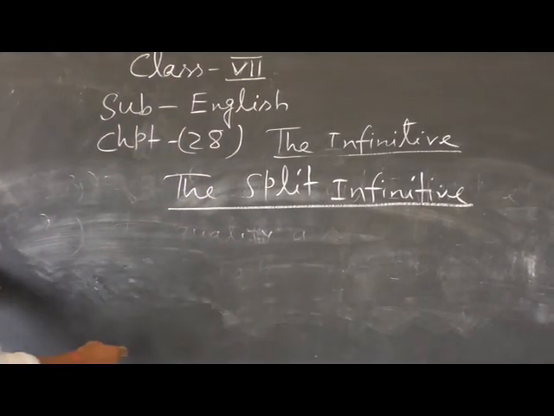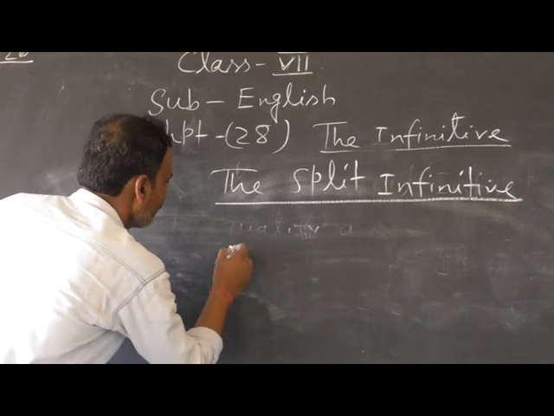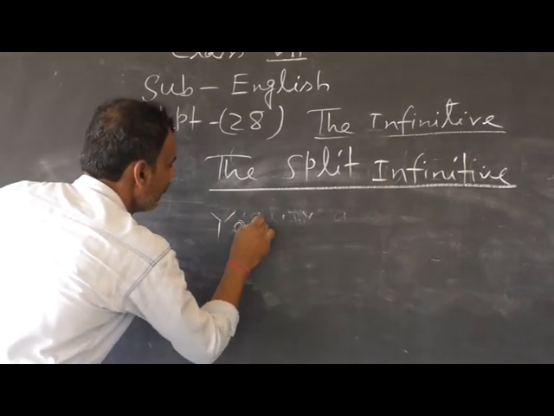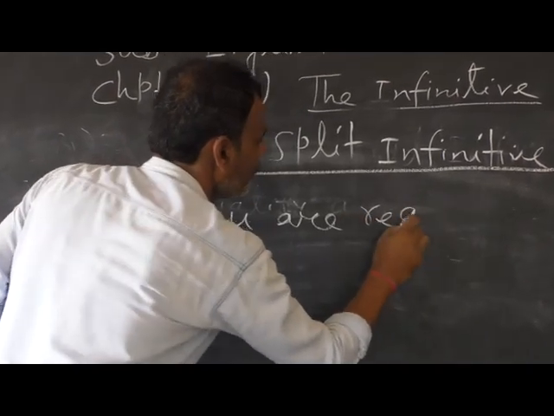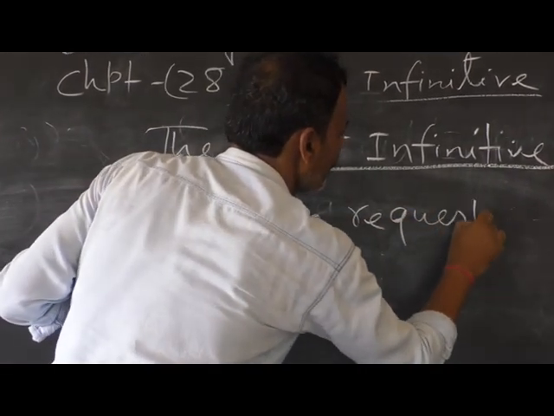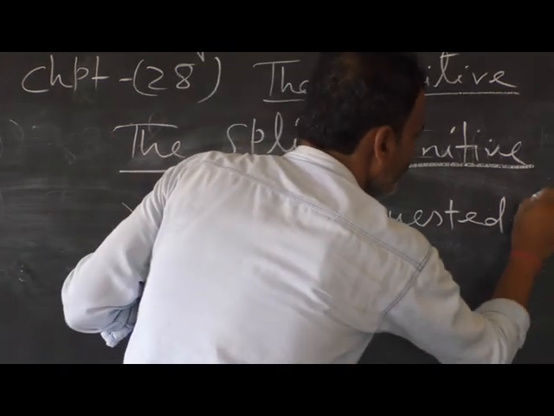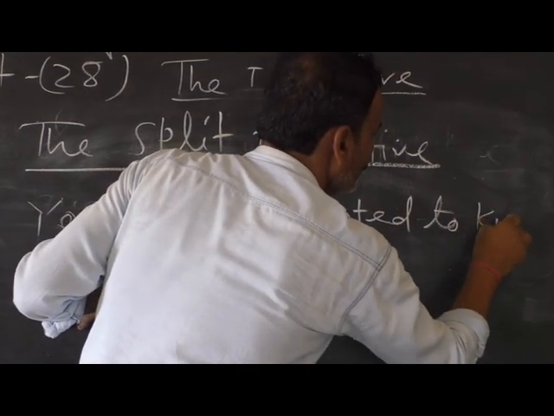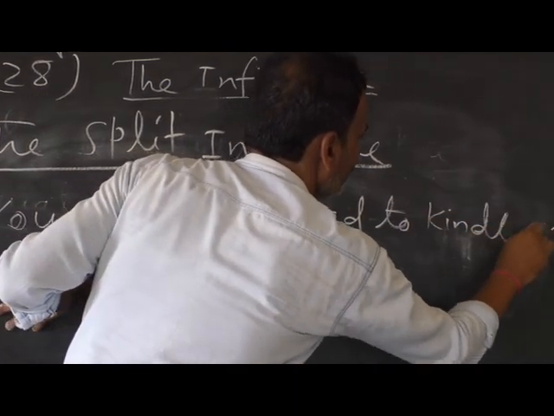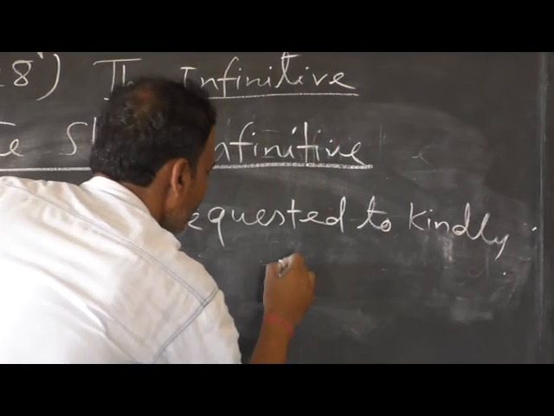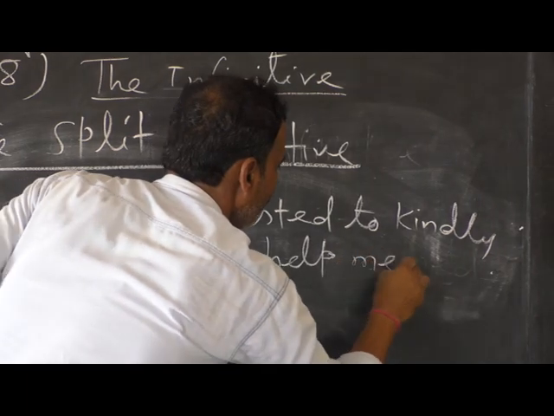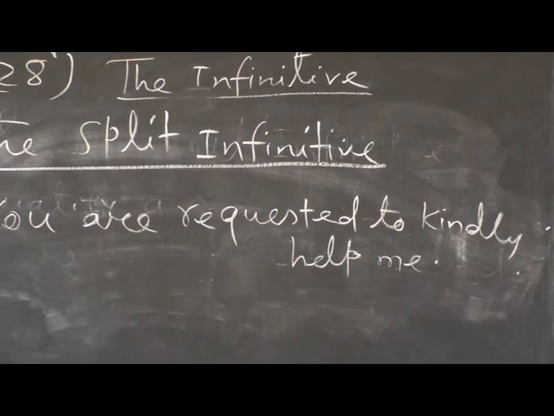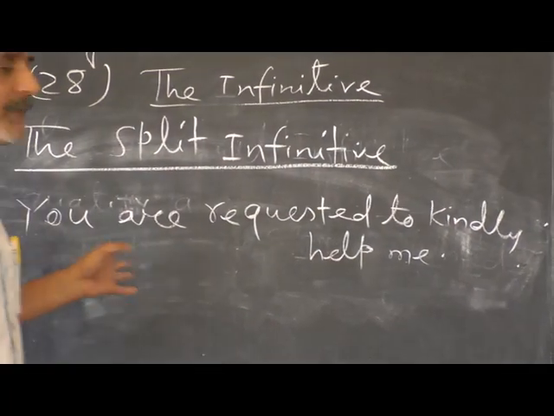I think it would be better if I give an example. Look, you are requested to kindly help me. Look at the example written on the blackboard.